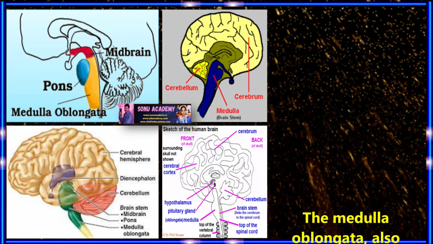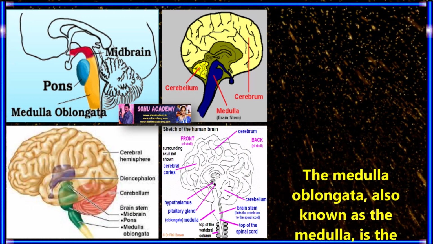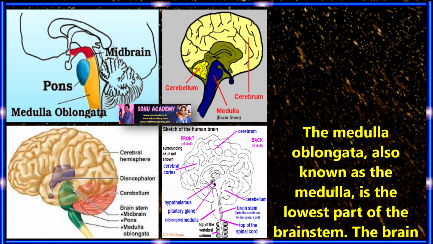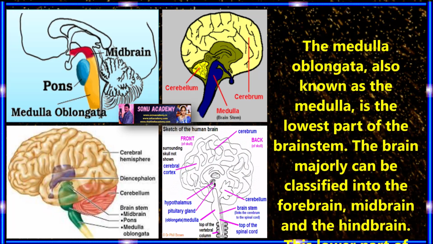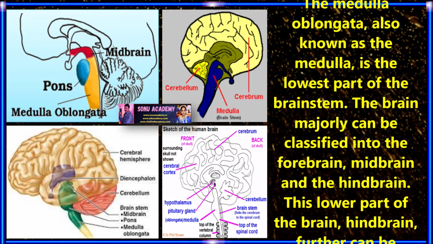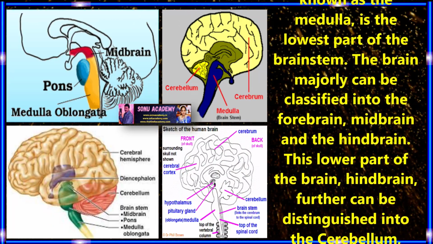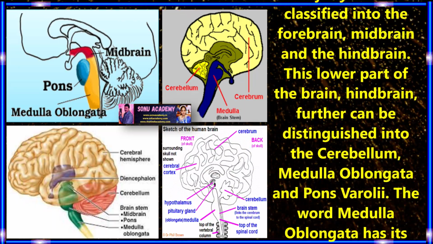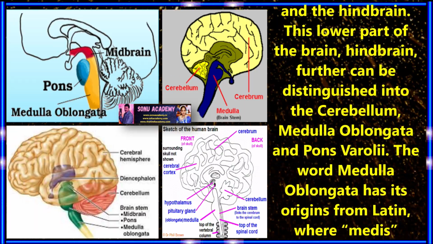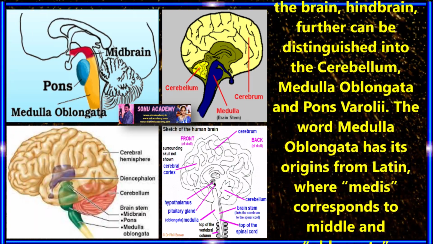Children, now let us discuss the medulla oblongata. The medulla oblongata, also known as the medulla, is the lower part of the brainstem. The brain can majorly be classified into forebrain, midbrain and hindbrain. Already we discussed that the hindbrain is the lower part of the brain. It can be further distinguished into the cerebellum, medulla oblongata and pons varolii.